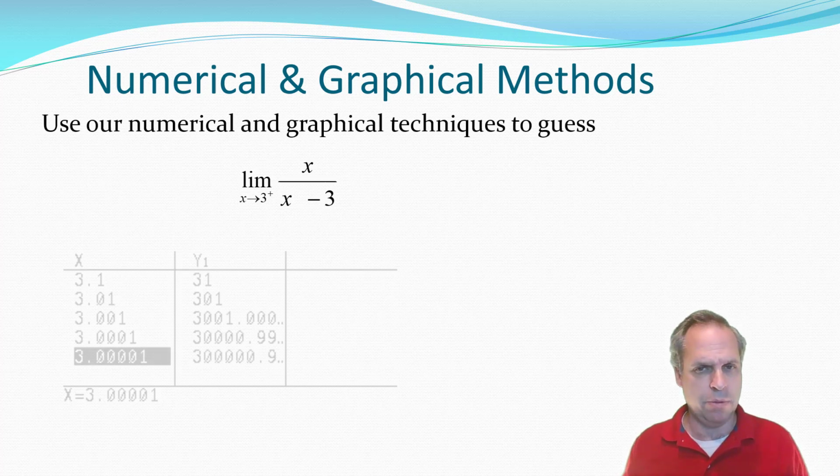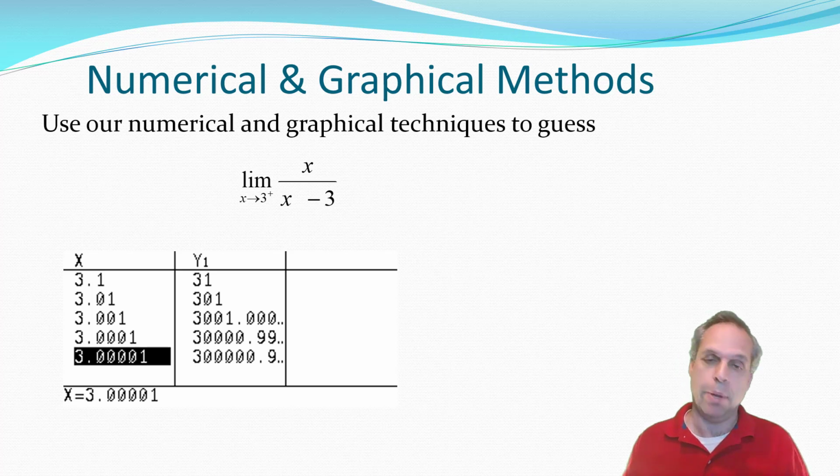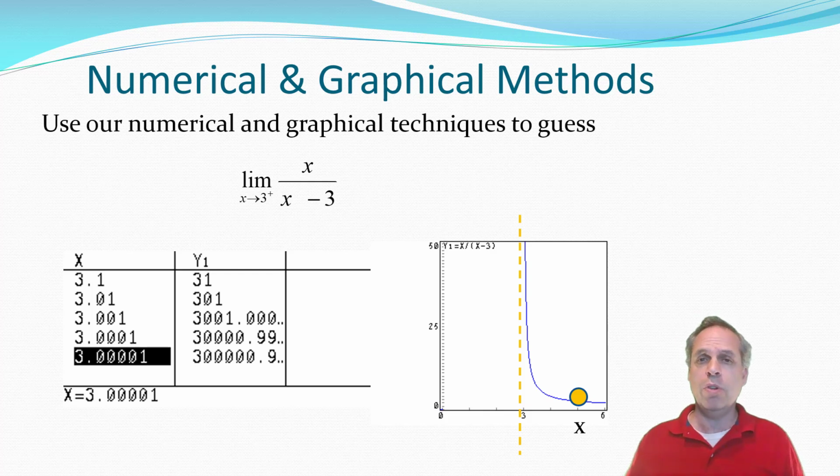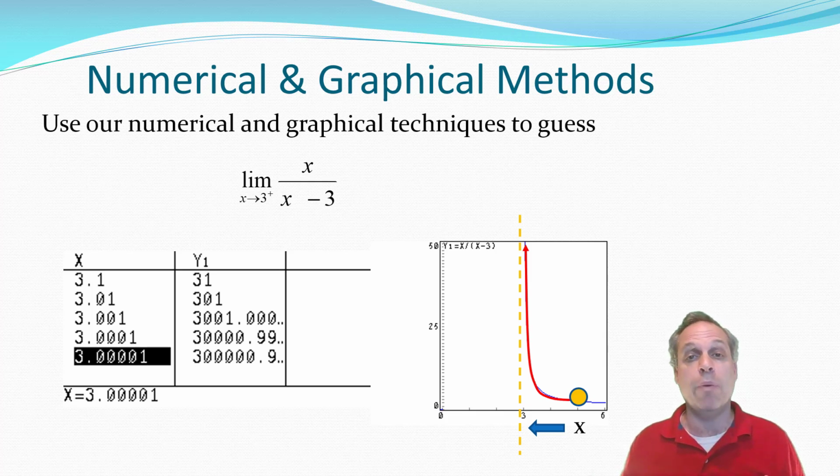Now if you look at a table of values, letting x approach 3 but bigger than 3, and look at the corresponding function values, notice that the function values are getting incredibly large as x gets fairly close to 3. At the same time, if you look at the graph of the function and look at the line x equals 3, take an x value that is more than 3 and look at the corresponding point on the graph. Now when you do that and let the x value approach 3 from the right, notice that the point on the graph travels to the left but rides the graph going upwards and just keeps going up without a bound. So then we're led to believe, based upon this evidence, that this limit should be infinity.